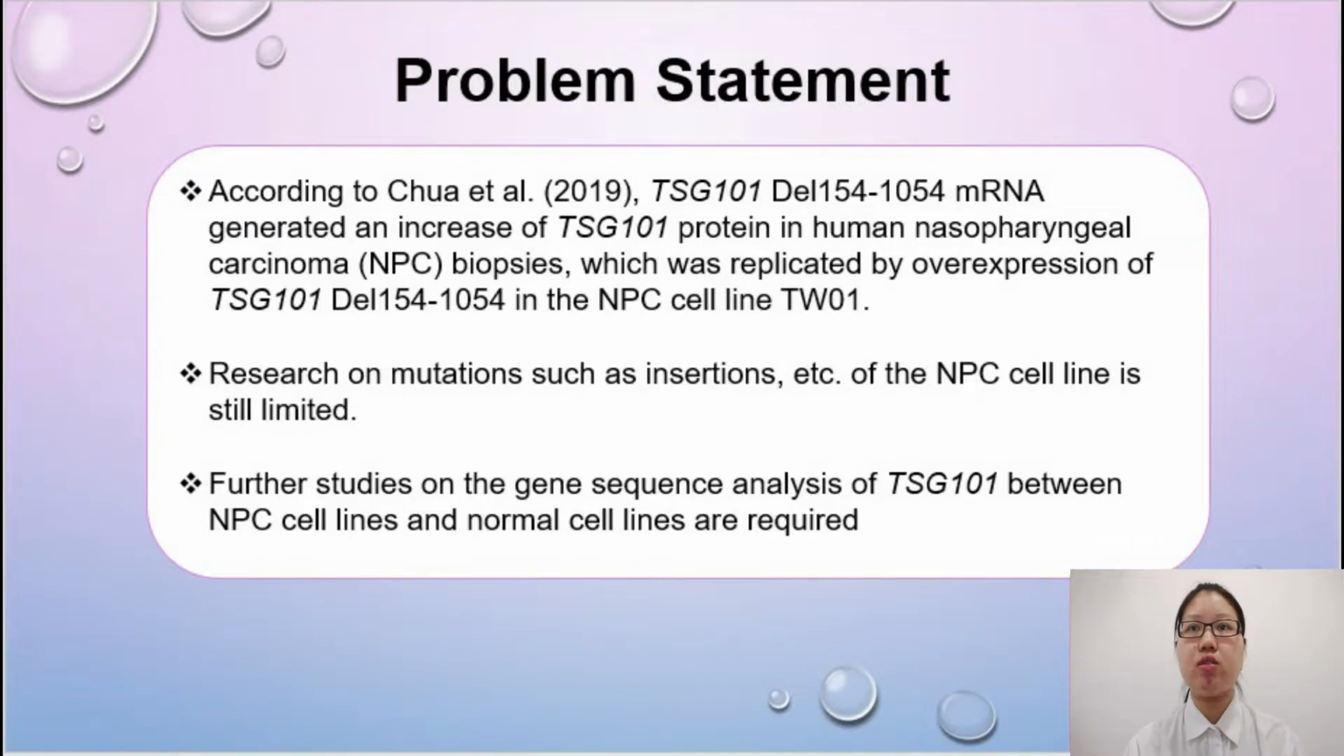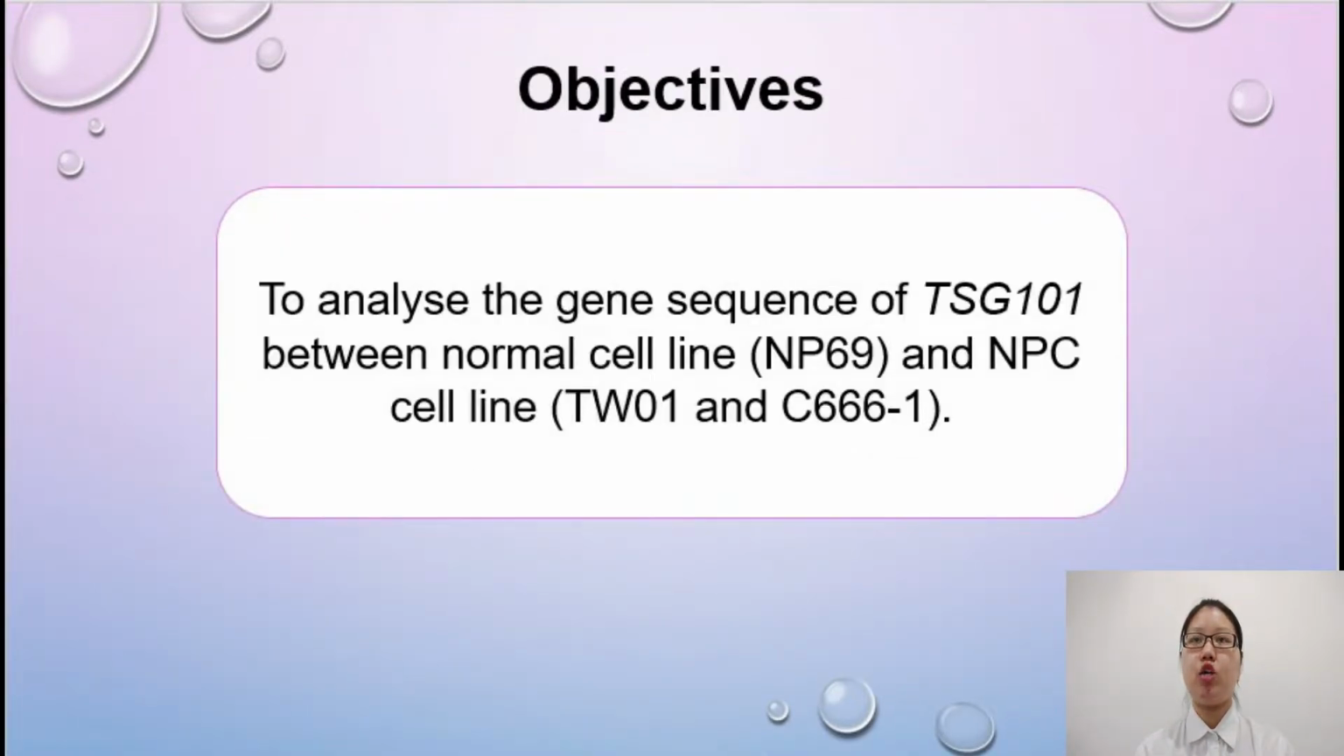Thus, further study on the gene sequence analysis of TSG101 between NPC cell line and normal cell line is required to understand the relationship between the TSG101 gene in NPC cell line and normal human cell line, as well as to observe other types of mutation or genetic lesion in the TSG101 gene in the context of NPC. The objective of my FYP project is to analyze the gene sequence of TSG101 between normal cell line MP69 and NPC cell line TW01 and CCC61.